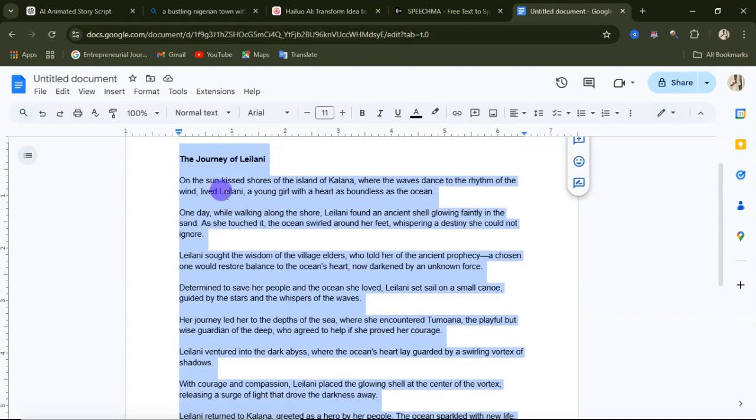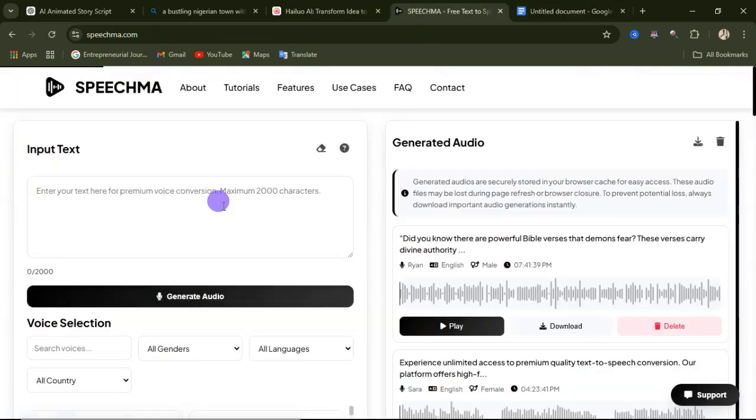So now it's time for me to generate voiceover from this story. There are different AI text-to-speech websites that you can use to generate your voiceover, but for this video I'll be using SpeechMa. But let me give you some AI voice text-to-speech websites that you can use. You can use ClipCharm, you can use 11 Labs, you can use this particular website that I'm using, SpeechMa. You can also use FlexClip.